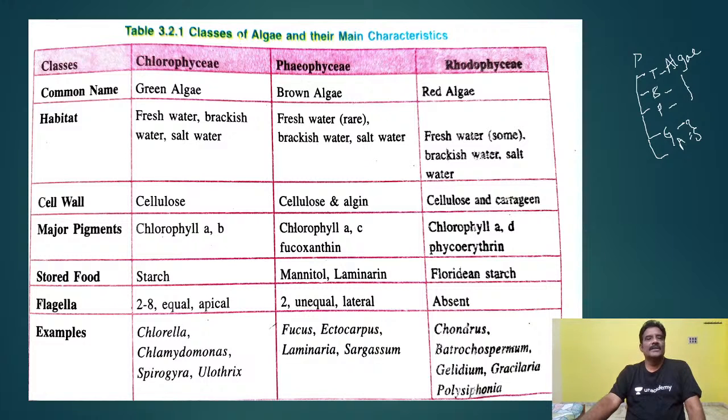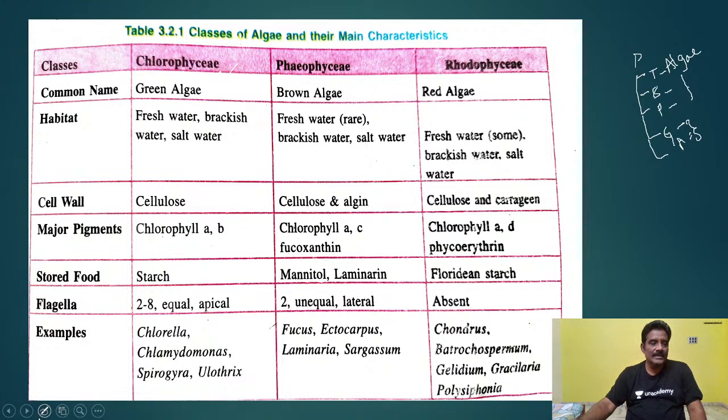You know very well algal members are present in marine and fresh waters, and they are present in large numbers. The algal members are the best photosynthesizers. Depending on the nutrition, stored food and cell structure, algae is classified into chlorophyceae, phaeophyceae. This is the chlorophyceae class.